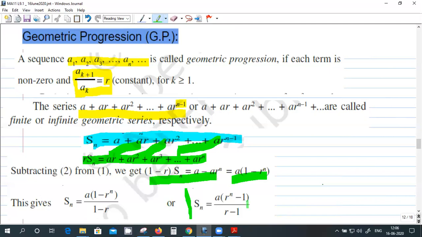And both the formulas are same. Why is it same? These are multiplied by -1, both numerator and denominator. The formulas are same. You just multiply by -1 both numerator and denominator. Usually this you use for r greater than 1, and this you use for r less than 1, so that the numerator is positive, denominator is also positive. Right? So this is geometric progression.